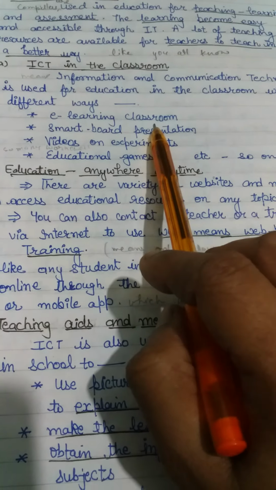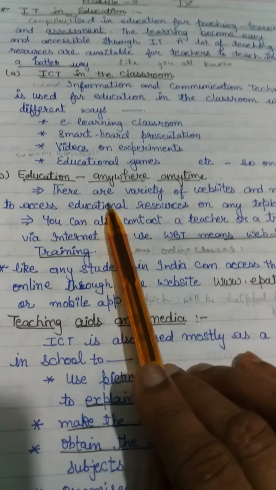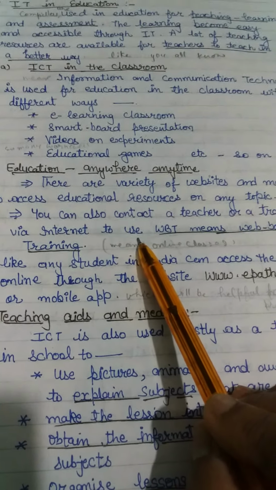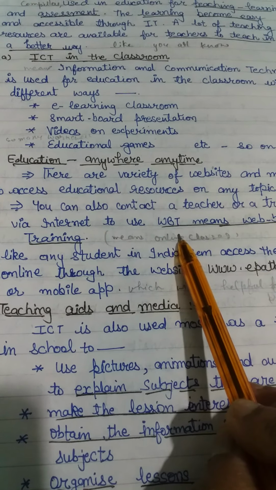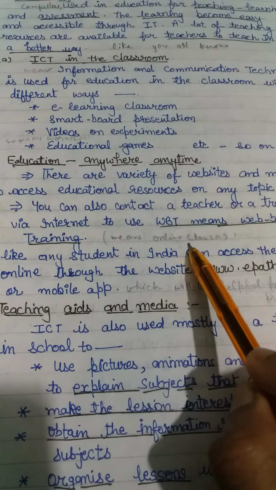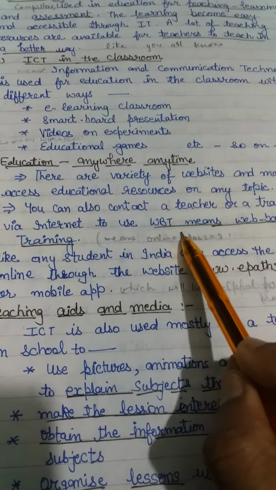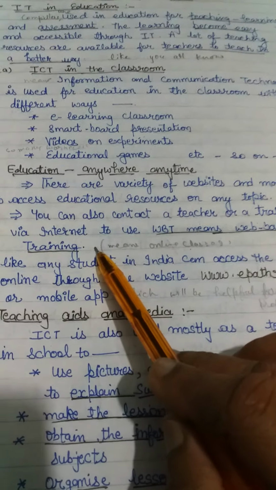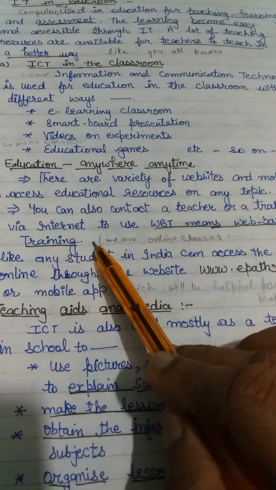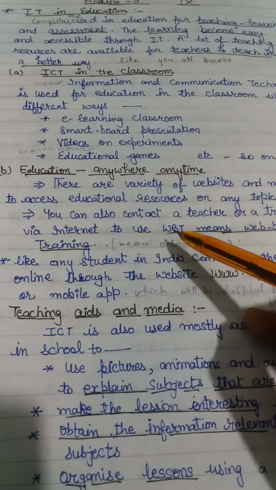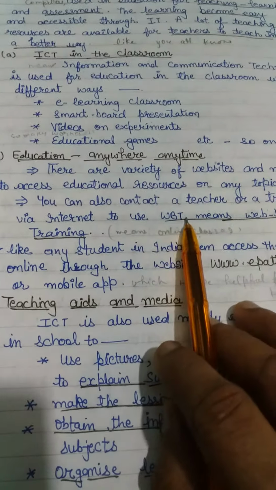And the second one is education anywhere anytime. Now we learn by WBT, meaning via the internet. We use web-based training and online classes. With web-based training, we contact teachers and trainers via the internet, so you have no fixed timing and do not have to go to any other place; you can sit at home or anywhere.